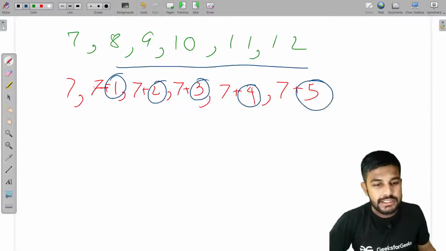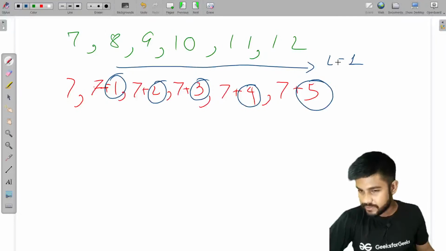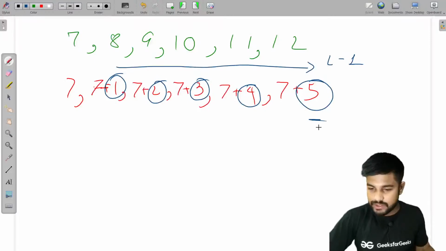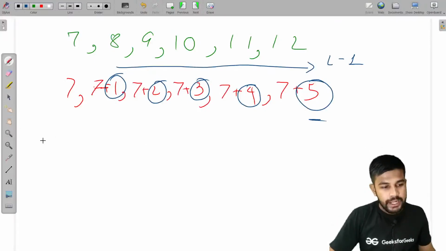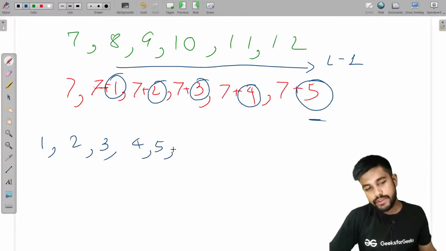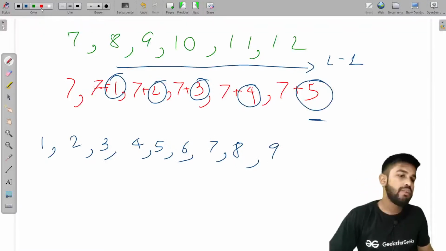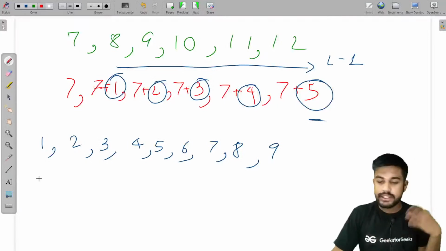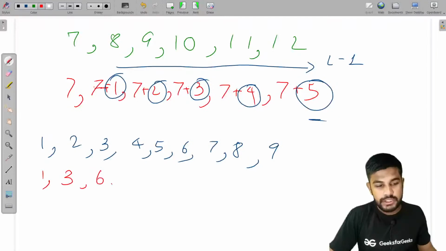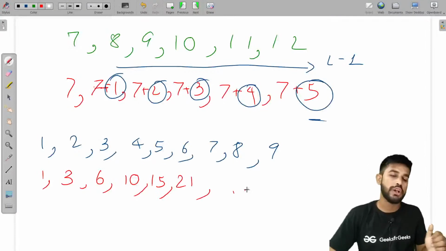And till where is this sum? This sum is till length -1 itself. If the length is 1, 2, 3, 4, 5, 6, then this would be till 5 itself. So what we can do is simply take 1, 2, 3, 4, 5, 6, 7, 8, 9, and calculate the sum till that point. It is known as the prefix sum. Normally 1, 1 plus 2 is equal to 3, 3 plus 3 is equal to 6, 6 plus 4 is equal to 10, 10 plus 5 is equal to 15, 15 plus 6 is equal to 21, and we would go on till this point.